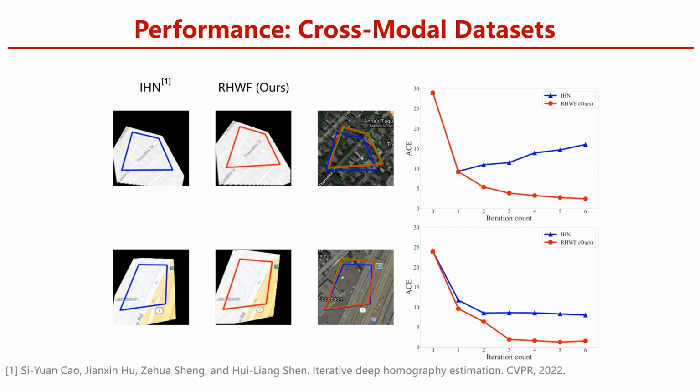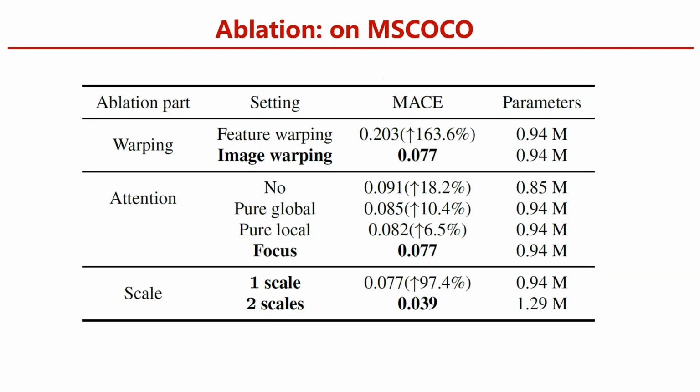We conduct the ablation study of the one-scale RHWF on MS COCO. The bold setting options are finally employed. It is observed that the proposed homography-guided image warping and attention focusing mechanism yield significant gain in accuracy. We can also find the multi-scale refinement very effective, increasing the accuracy by 97.4%.